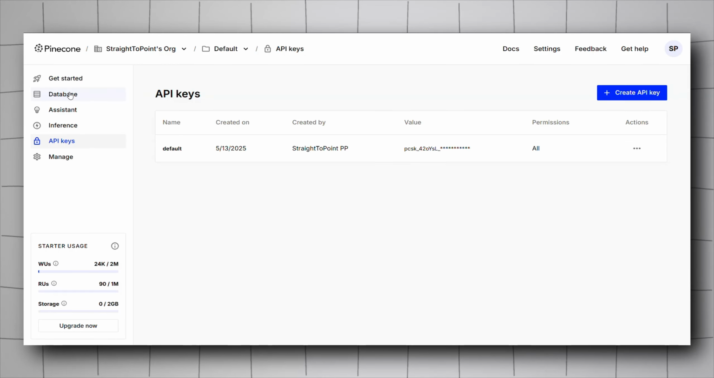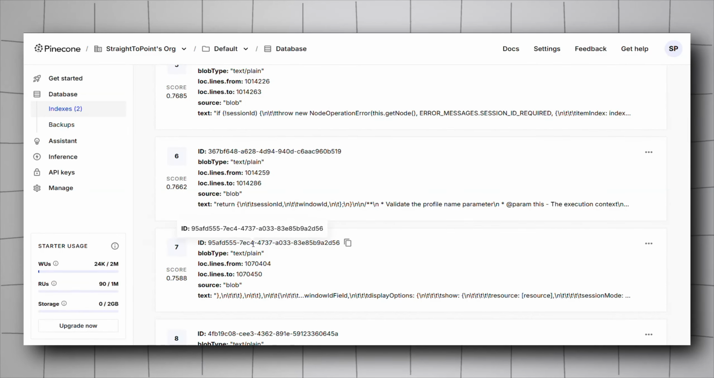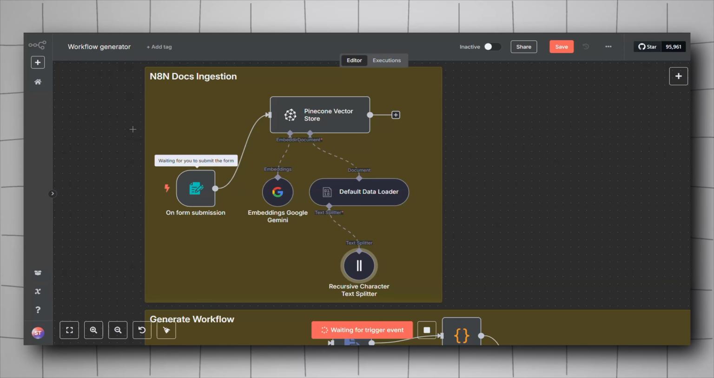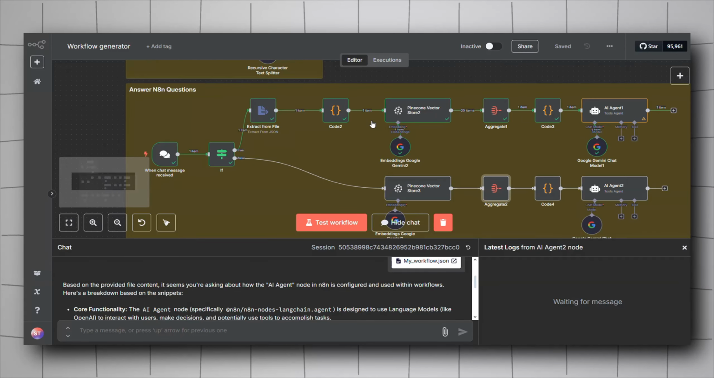And then if you go back to your database index, select the index you want, and you will find all of your records in here. Alright, with that out of the way, we have now all the documentation for N8N embedded in our Pinecone vector store. Alright, moving on to the second part of the workflow.